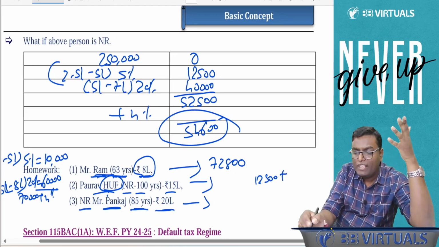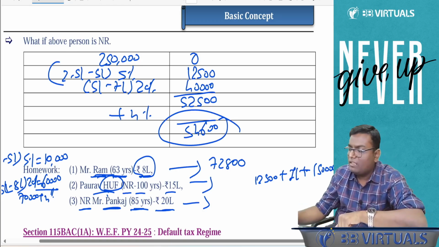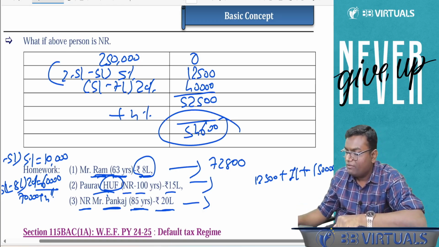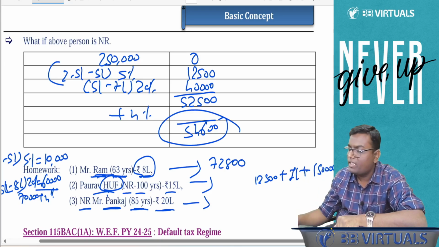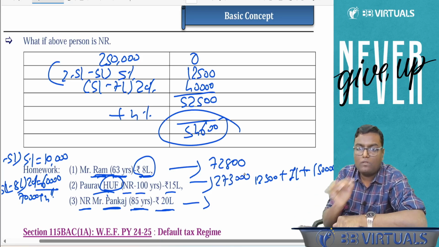5 lakh to 10 lakh, 20%, that will be 1 lakh. 10 lakh to 15 lakh, 30%, that will be 1,50,000. So what is the total basic tax over here? 1,50,000 plus 1 lakh plus 12,500, plus 4% health and education cess, 2,73,000.